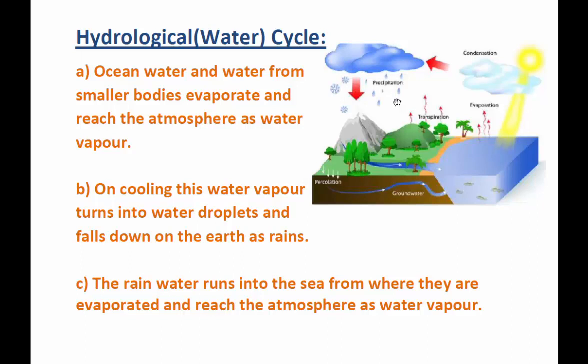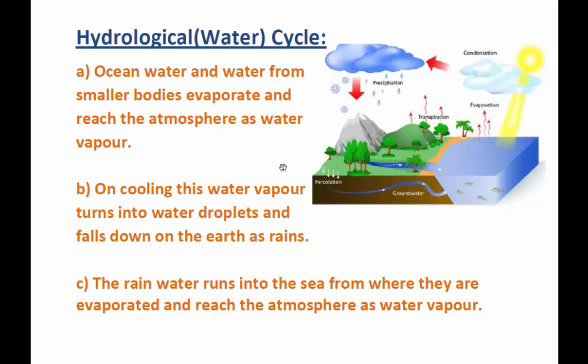It also falls on the earth's surface in the form of snow. The rainwater runs into the sea, from where it is evaporated and reaches the atmosphere as water vapor again. So it is always in cycle. This complete cycle is what we call the hydrological cycle or water cycle.